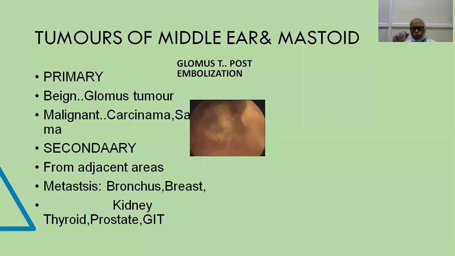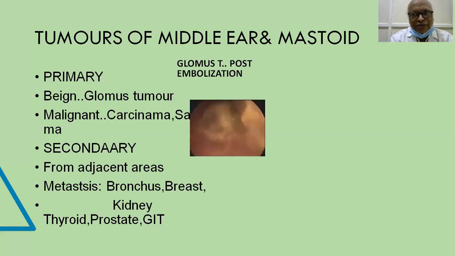The primary tumors are, first and foremost, the glomus tumor, a benign tumor. Even though it is histologically benign, it is clinically malignant in the sense that it will extend into the nearby structures and invade the cranial nerves. Multiple cranial palsies will be produced, and it is a very aggressive tumor. It will bleed like anything, and if it is not addressed properly, it can always recur. So all the characters of malignancy are there, but histologically it is benign.